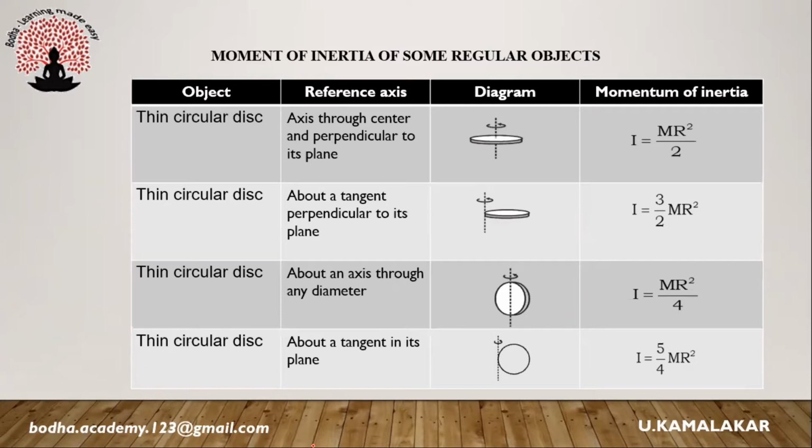For a thin circular disc rotating about an axis passing through any diameter in its plane, the moment of inertia is mr²/4. For a thin circular disc rotating about a tangent in its plane, the moment of inertia is 5/4 mr².